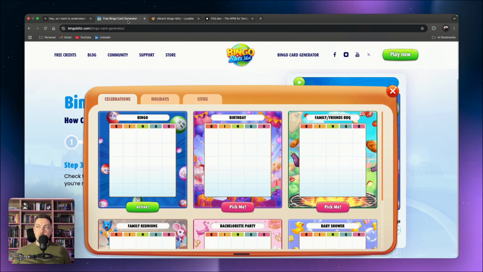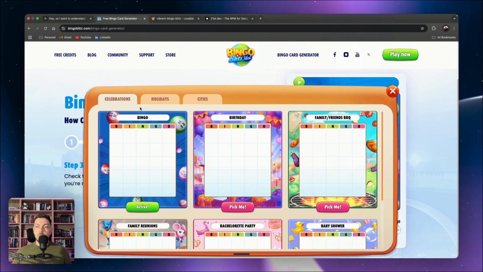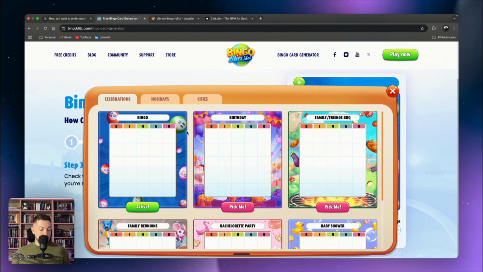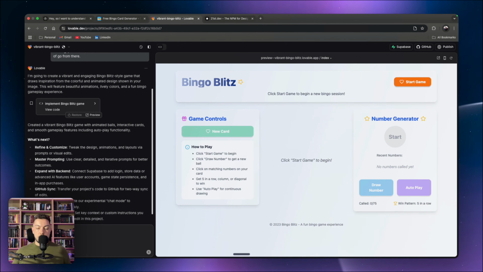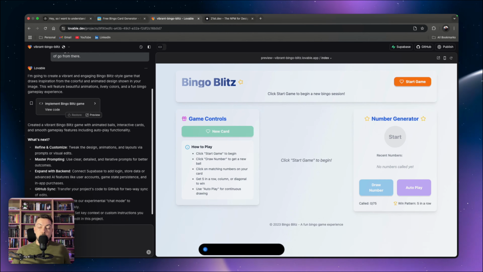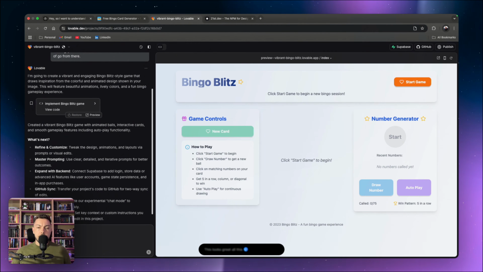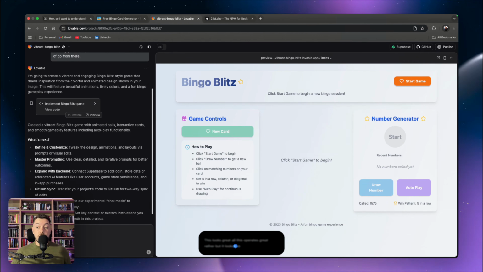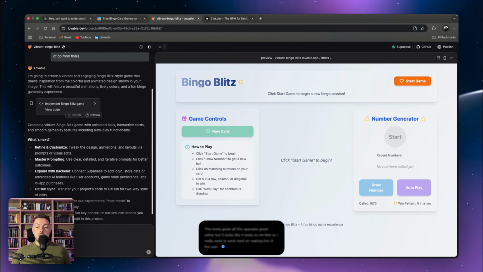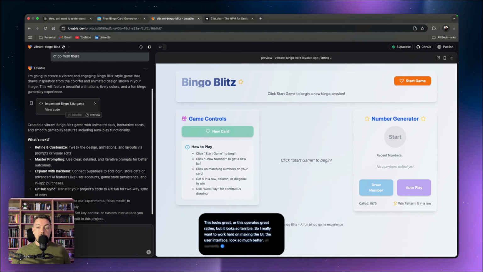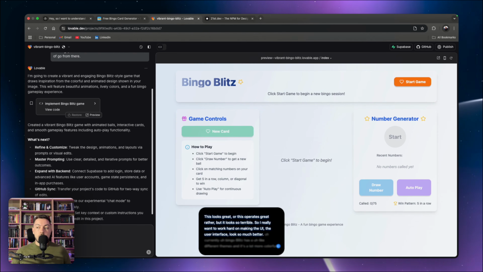Okay, so there's a few things we want to do. If we come back to Bingo Blitz, there's different themes that you can kind of choose from. So what I want to do is I'm going to take a screenshot of this, pop that into Lovable, and I'm going to say something along the lines of, this looks great, or this operates great rather, but it looks so terrible. So I really want to work hard on making the UI, the user interface, look so much better. Bingo Blitz has different themes and it's a lot more colorful. So I really want you to step it up.